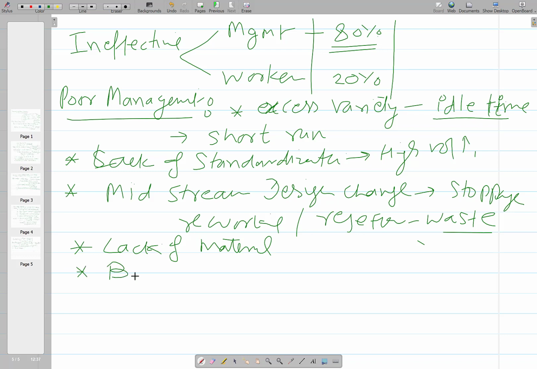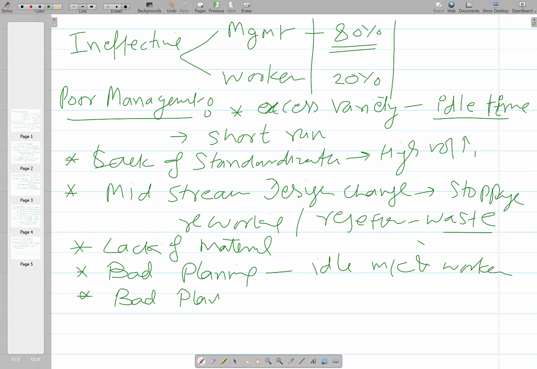Then there is bad planning on the part of the management, and bad planning leads to idle machines and workers. A few are overloaded and others are underloaded and don't have a job to be done. Then bad plant condition. Bad plant condition means the machine condition is poor and you cannot use them at the rated or required speed or conditions.